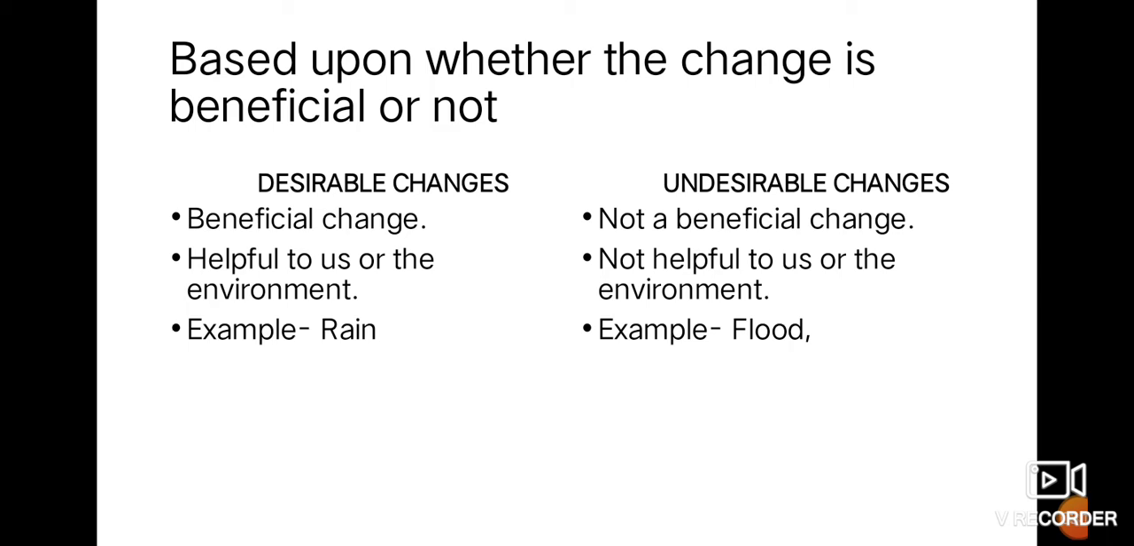Now moving on to the next type of change, that is whether the change is beneficial for us or not. There are two types of changes: desirable change and undesirable change. Now, desirable changes are beneficial changes that help us or the environment, like rain. Whereas undesirable changes are not at all beneficial for us. They harm the environment or harm us directly or indirectly, like flood.